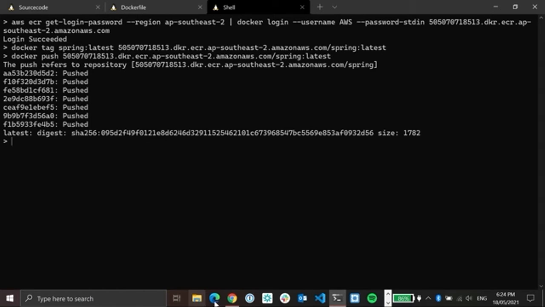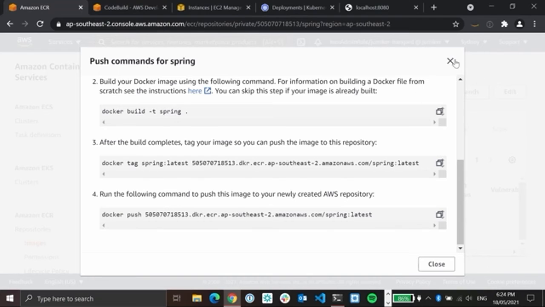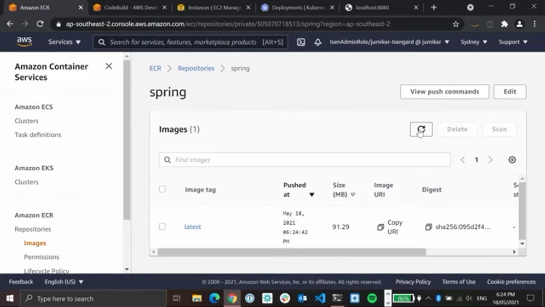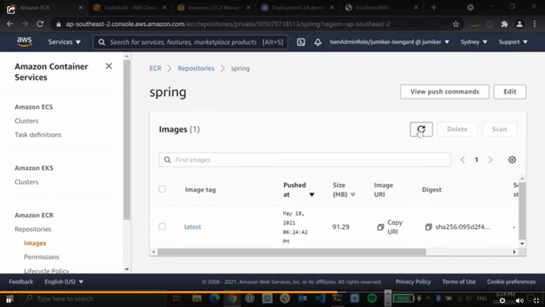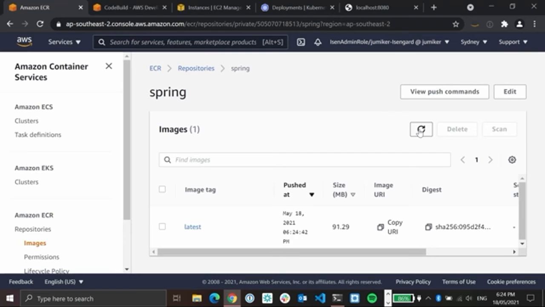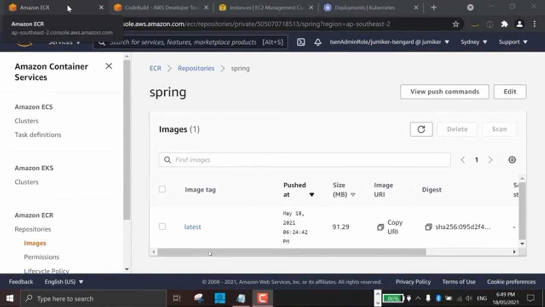And there we go, that was successfully pushed. And here's our image now visible in the console also. So now we're ready for running the next step, and that's running our container in the cloud. But before we can do that, we need to set up a Kubernetes environment for us to run it in.